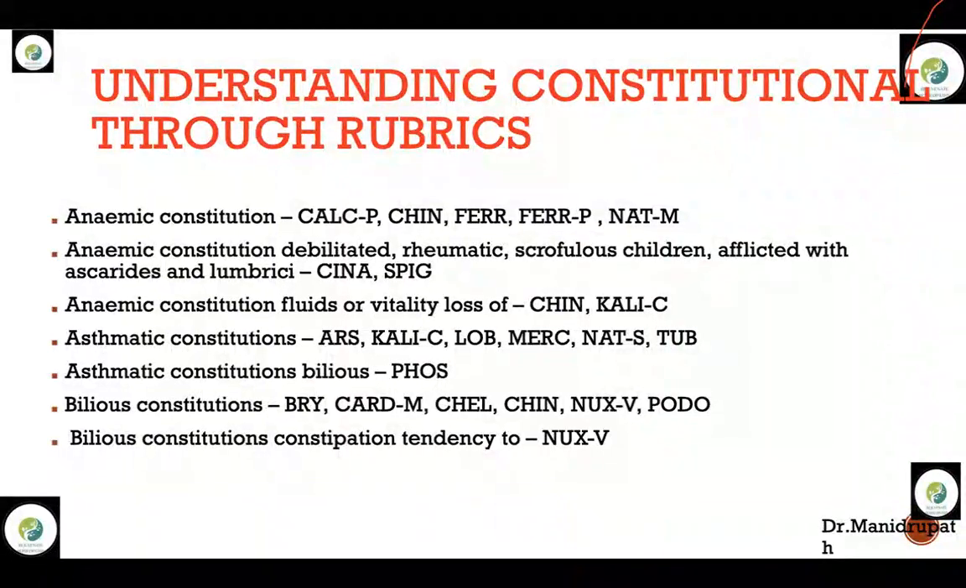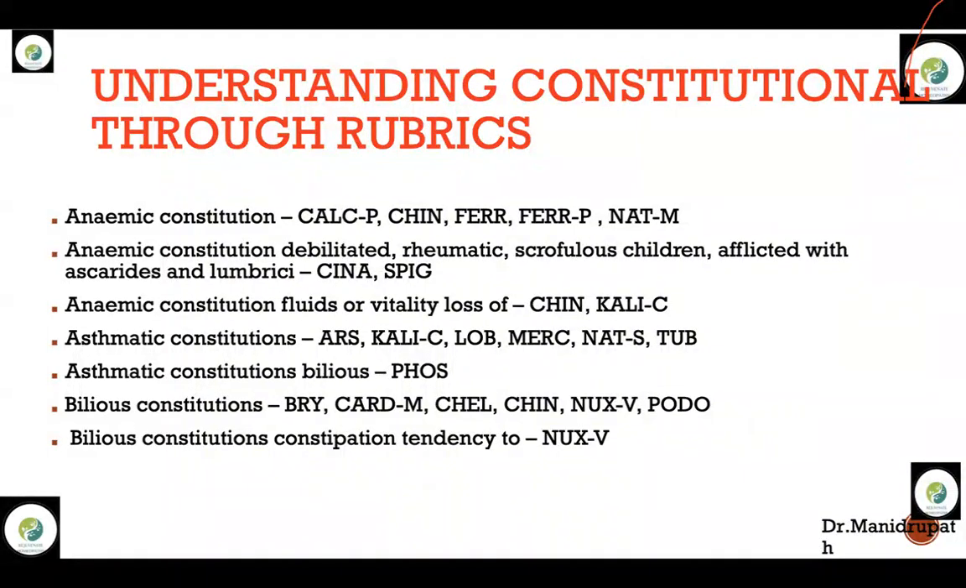Now coming to anemic constitution. In anemic constitution, what are the remedies we have? Calcarea phosphorica, China, Ferrum phosphoricum, and Natrum muriaticum. There are some other remedies as well, but these are the prominent remedies that can be thought of. Now, anemic constitution with debilitated rheumatism and scrofulous children afflicted with ascites and lumbago, the two remedies are China and Spigelia.